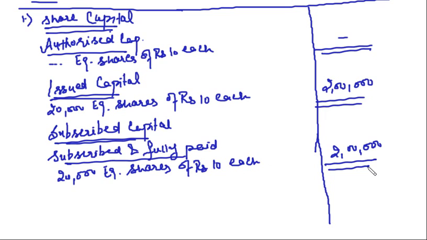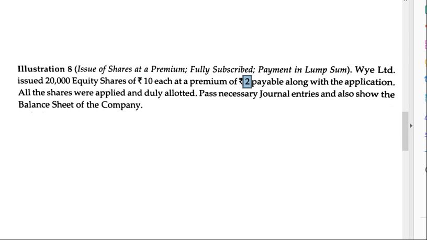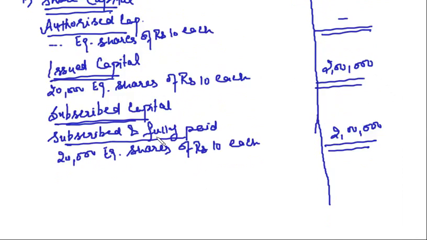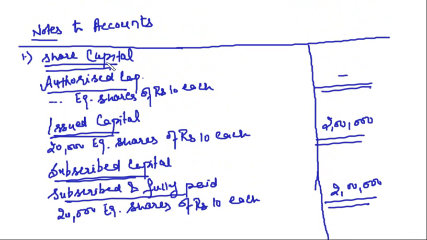Now you will say that, sir, at the time of subscription we received a premium also, isn't it? How much is the premium? Rupees 2. We received rupees 2 as a premium also. Then how are we going to show that? We are not going to show that under the share capital. Under the share capital we are going to show only the face value, right? Because the securities premium we are not taking to the capital, we are taking it to a separate account which is known as securities premium reserve account.